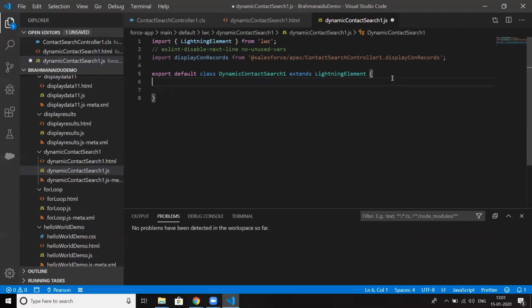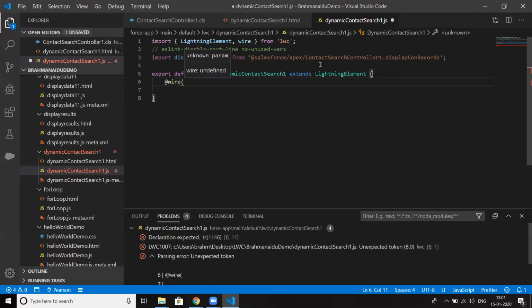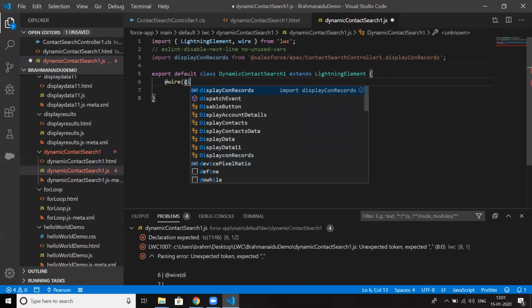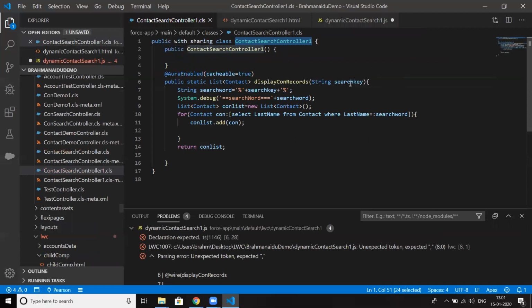Next, we want to display the data based on the search. If we want to display the data, we need to make use of the wire property. So wire and the method name, displayConRecords. Based on the key we have to display the result, right? We are not displaying the data directly; based on the key, we need to display the data.